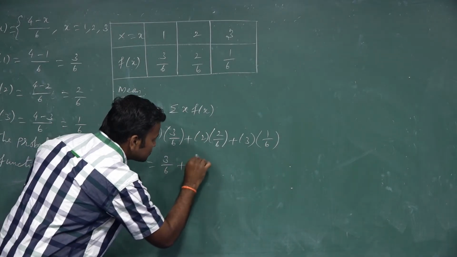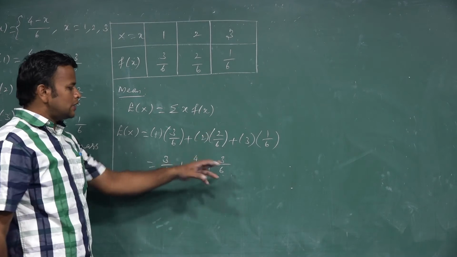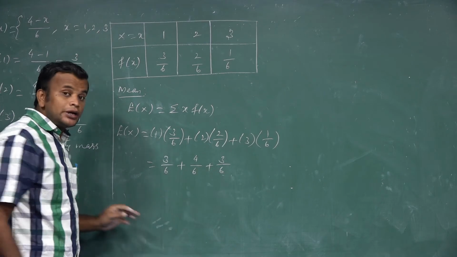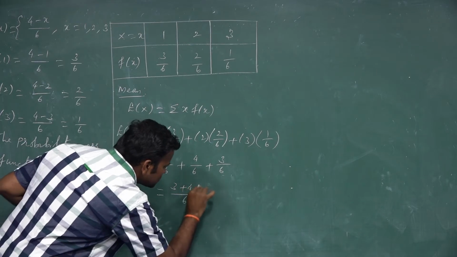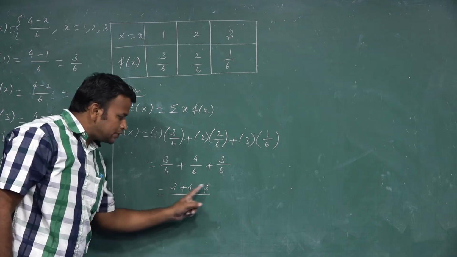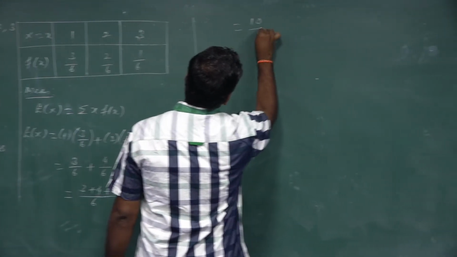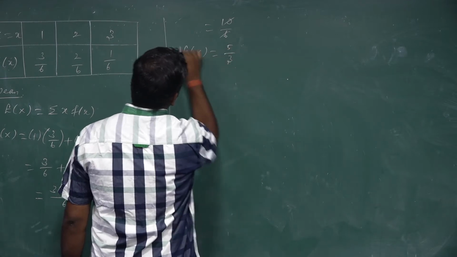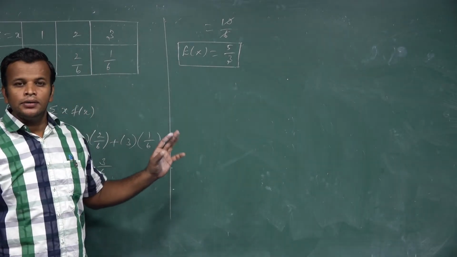So 3 by 6, 4 by 6 plus 3 by 6. You can cancel here or take the LCM. For LCM purposes, I don't cancel any. Now you see, all the denominators are 6, so the whole is divided by 6. The numerator is 3 plus 4 plus 3. 3 plus 4 is 7, plus 3 is 10. So 10 by 6. Now we cancel, so the value of E of x is 5 by 3. So that is how to find the mean.